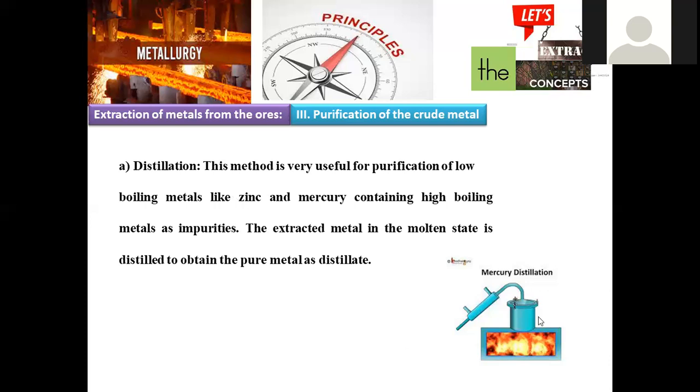Because we are taking zinc and placing it in this distillation chamber. When it is kept in the distillation chamber, what happens? Because of its melting point value, zinc is turned into a molten state. But the impurities have higher melting and boiling point values. That's why they remain in solid form only. So it is very easy to separate our molten zinc metal from the solid impurities.